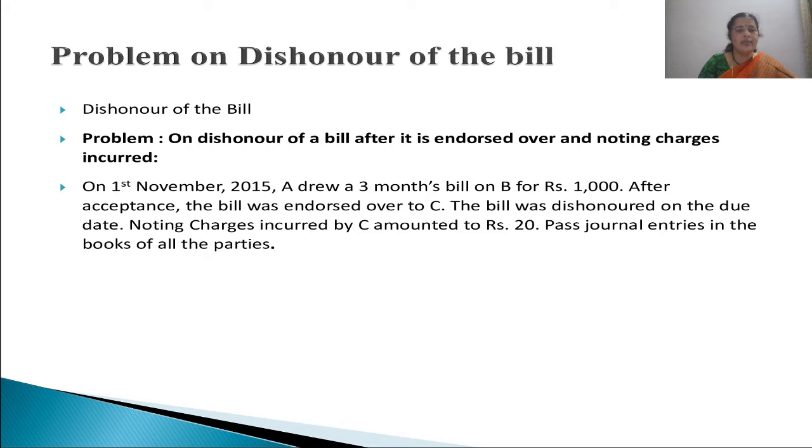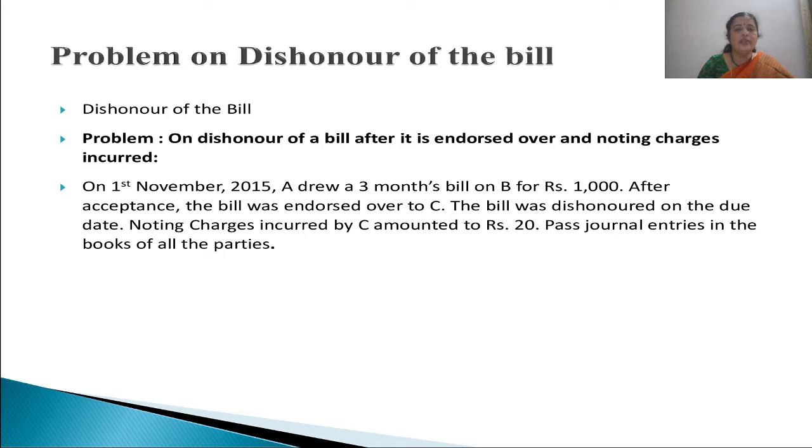After acceptance, the bill was endorsed over to C. So Mr. A is endorsing the bill, so he is an endorser, and he is endorsing this bill to Mr. C. So C is the endorsee. So later the bill was dishonored on the due date, and on the due date the holder of the bill was endorsee, that is C, right?